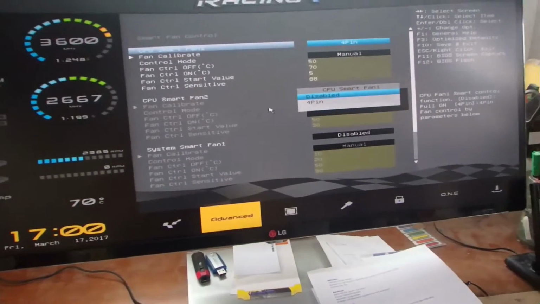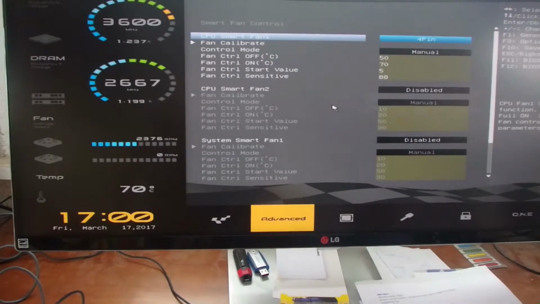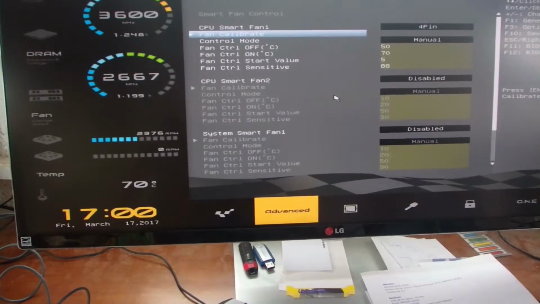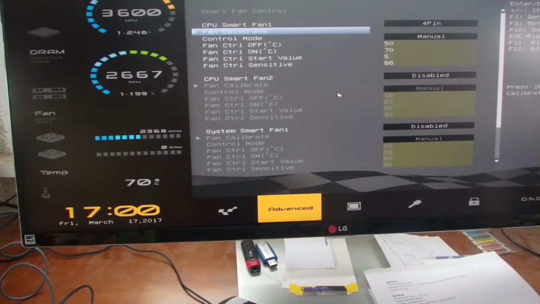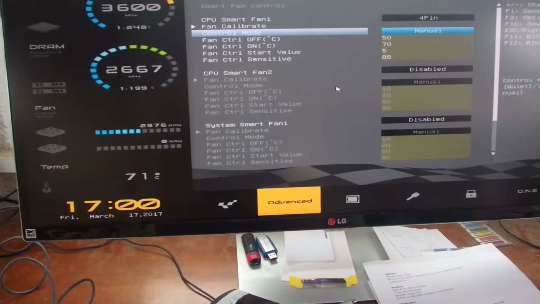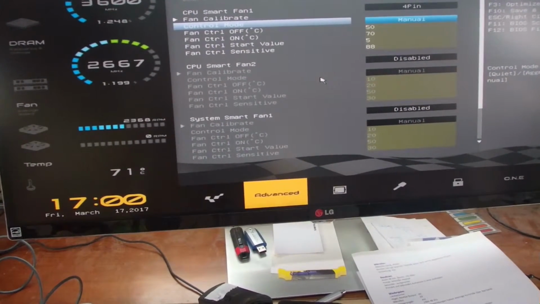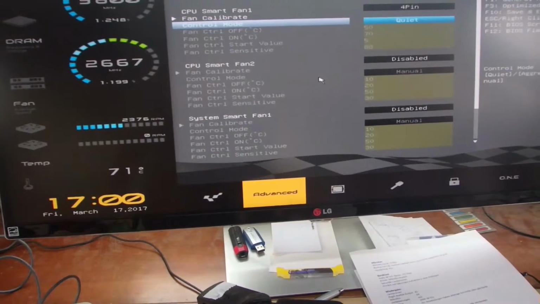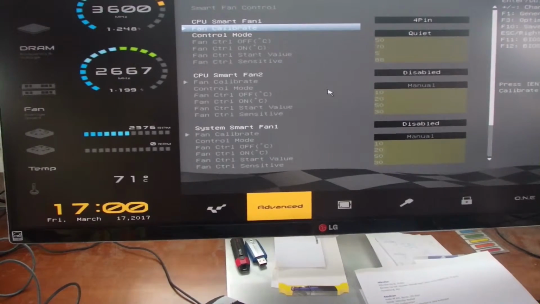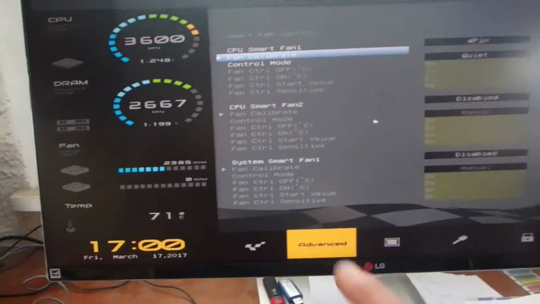We will set it to automatic mode, but the manual mode there is wrong. We set it to quiet, and we calibrate it. As you see there, the average speed is 2,300 rotations per minute, and it's quite noisy.